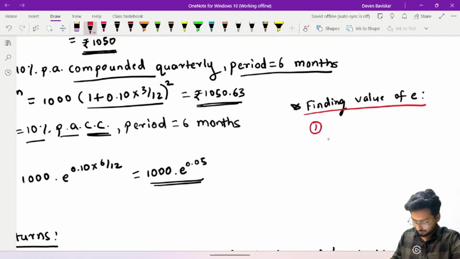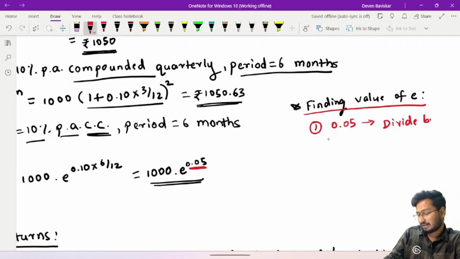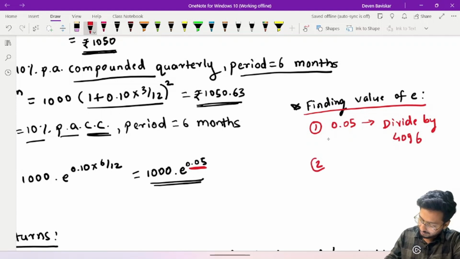First step that you have to do is take this power. It is 0.05. You have to divide this value by 4096. Then second, add 1. And the third step is into equal to 12 times.